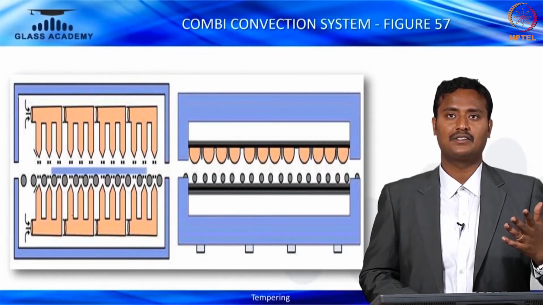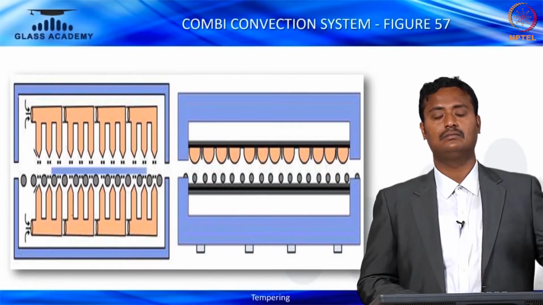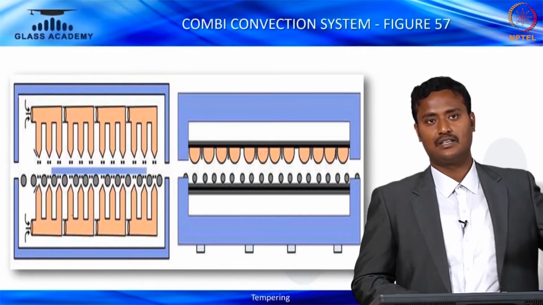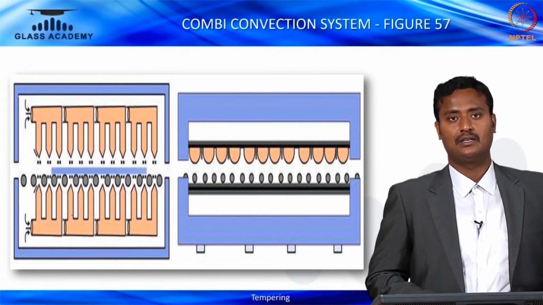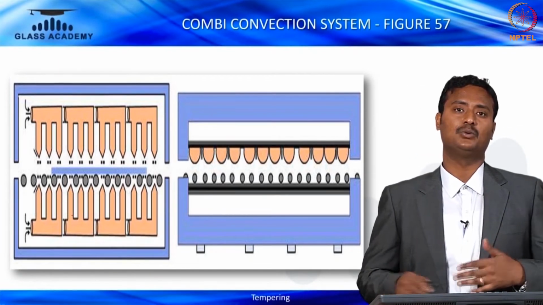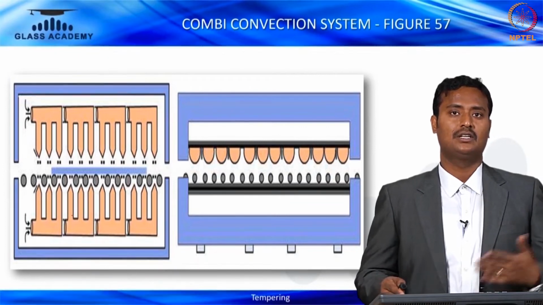And a combination of convection system, which is preheated: the Low-E glass is heated up in one chamber. After that, it immediately passes on to another chamber, which is a combination of convection, where the two types of batch process take place.